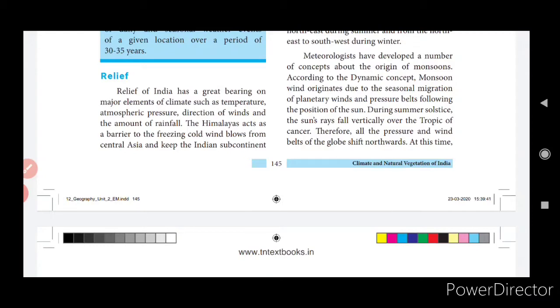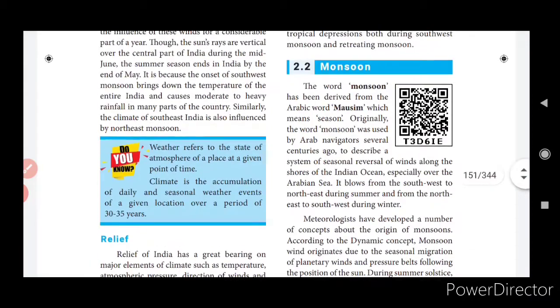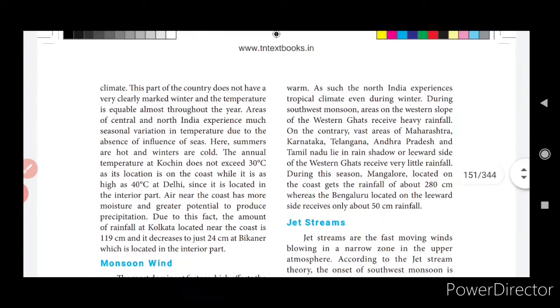So the Himalayas act as a barrier to the freezing winds that blow from Central Asia and keep the Indian subcontinent warm. Okay, so the Indian subcontinent will be very warm because the air, the moisture which is coming from Central Asia, will bring coolness, and the Himalayan mountains will act as a barrier.